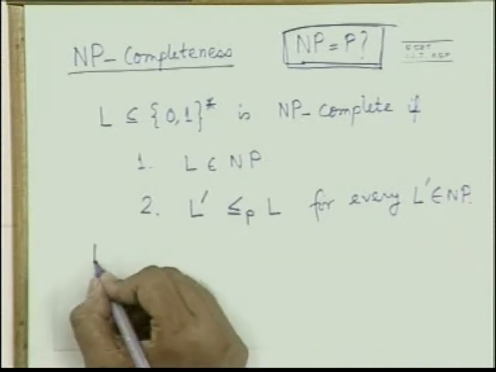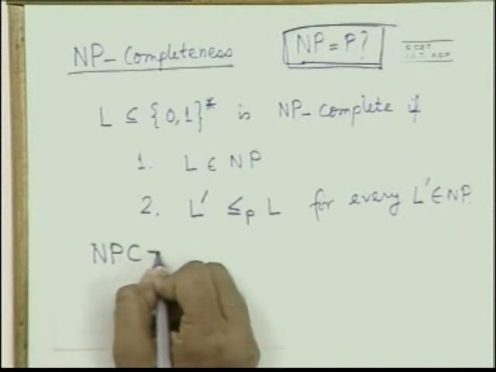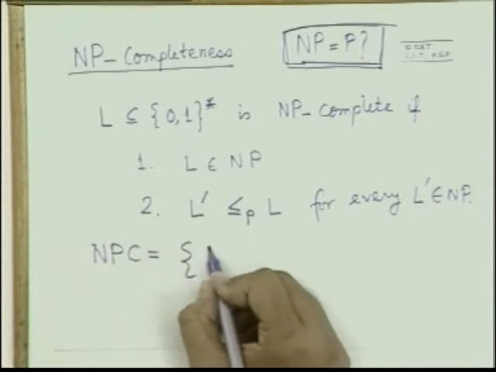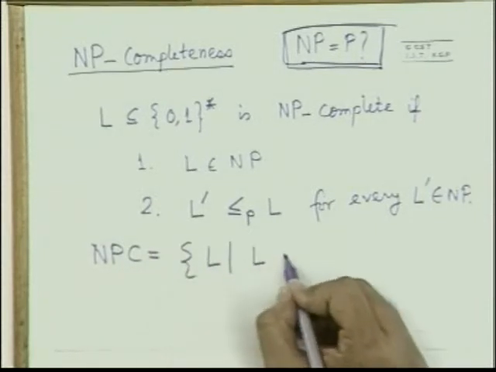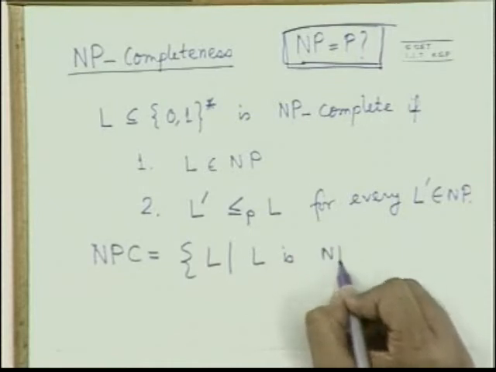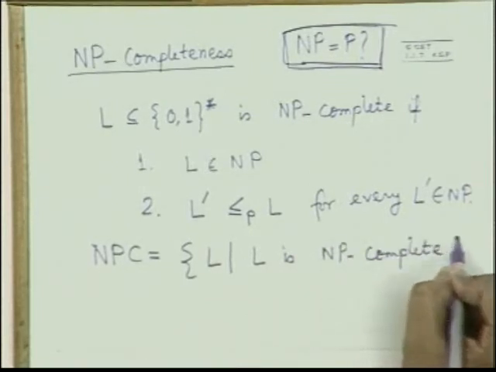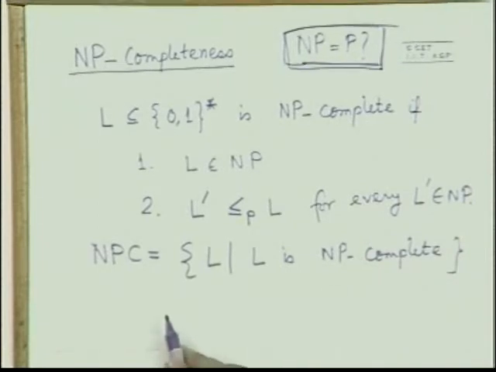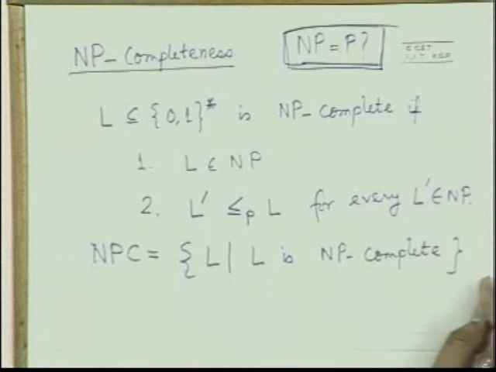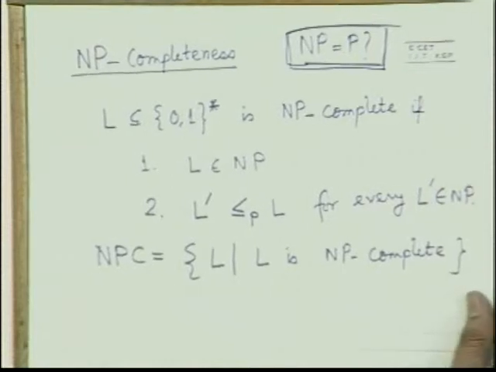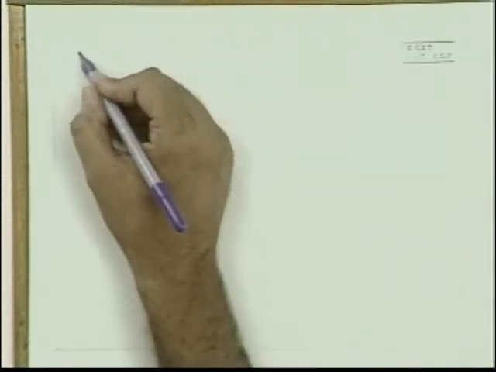So let me define the class NP complete. NPC is the set of all languages L where L is NP complete. So this is the NP complete class. Now, this is the claim.